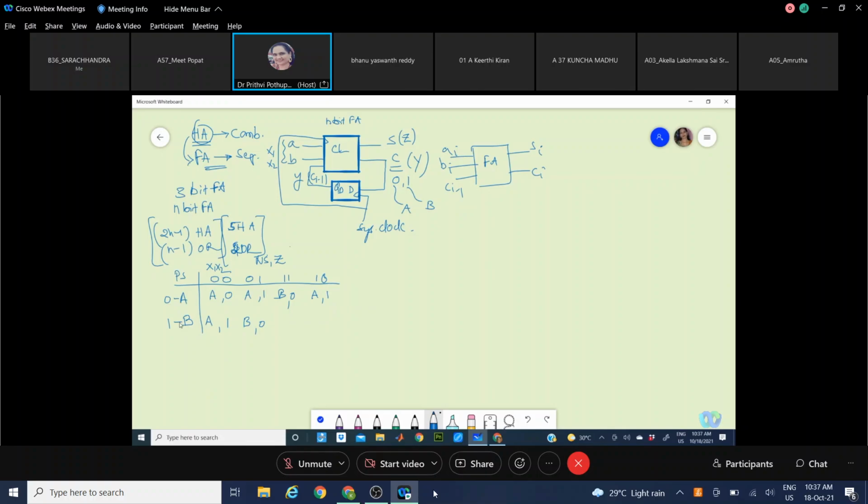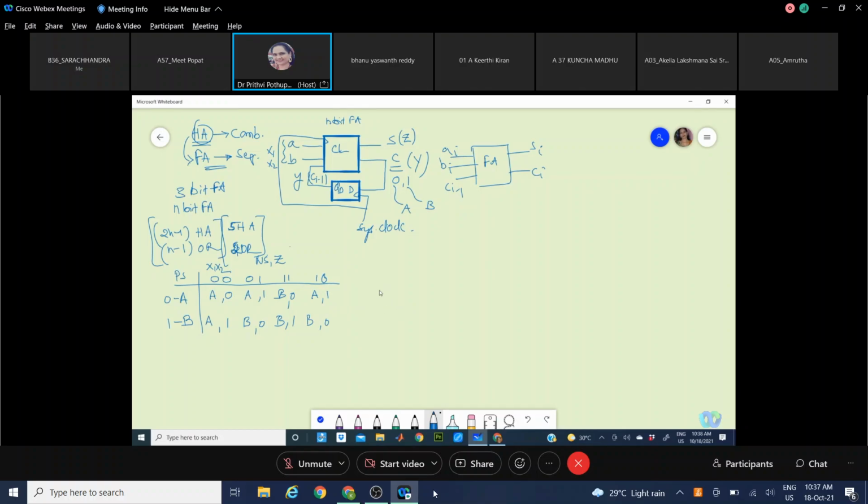1, 1 input bits with present state of B. Sum is 1. Carry is there. So it goes to state B. Here 1, 0: your sum is 0. Carry is there. State B. Able to understand this? This is called a state table. Now you can put this in a state diagram also. Both mean the same, so whichever is easy for you, that you can take.